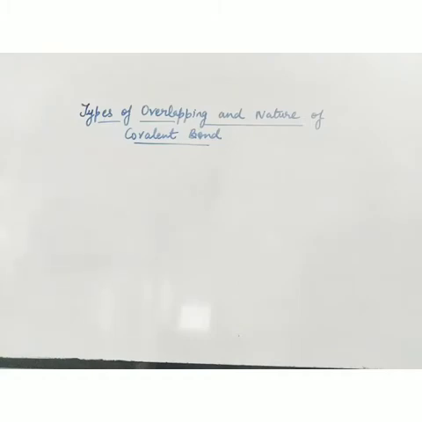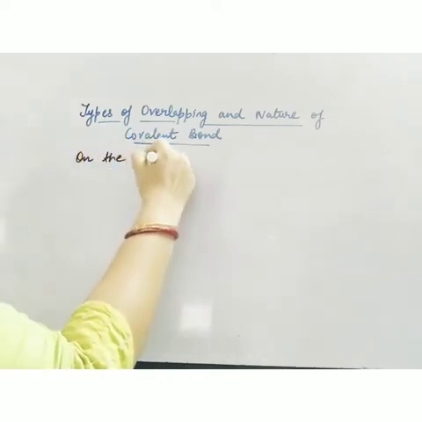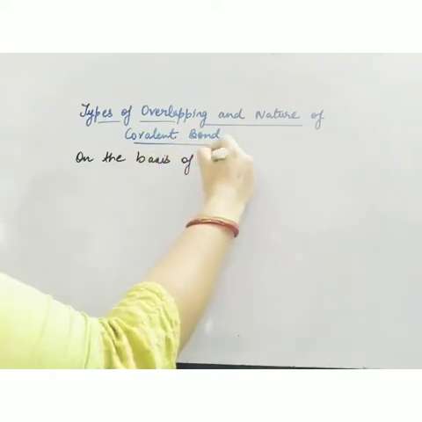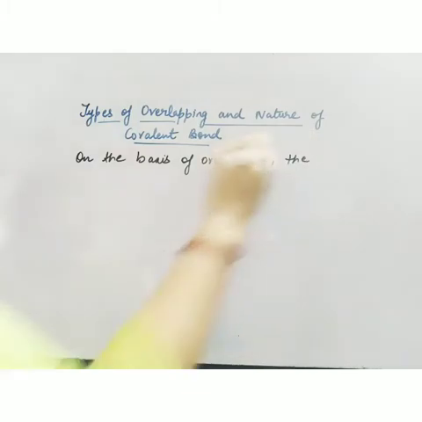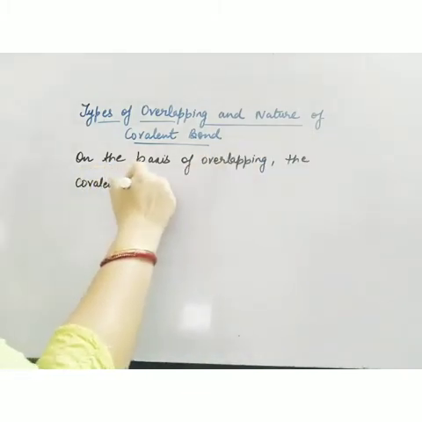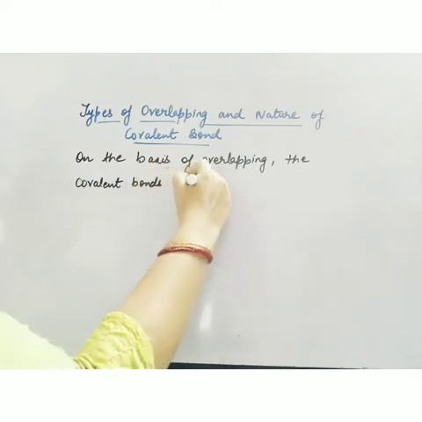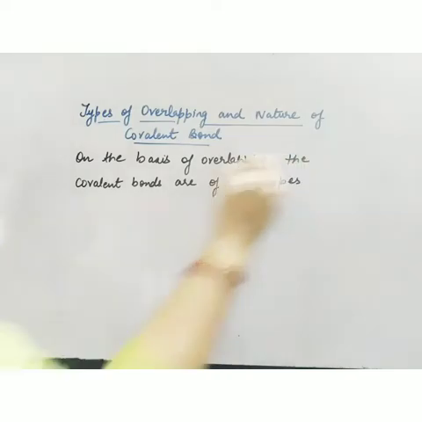We have s orbitals, we have p orbitals, and p orbitals are also in different directions. And how many types of covalent bonds are there? On the basis of overlapping, the covalent bonds are of two types.